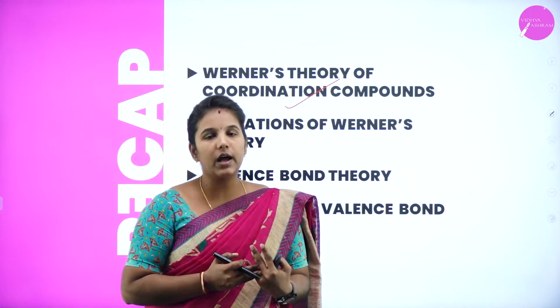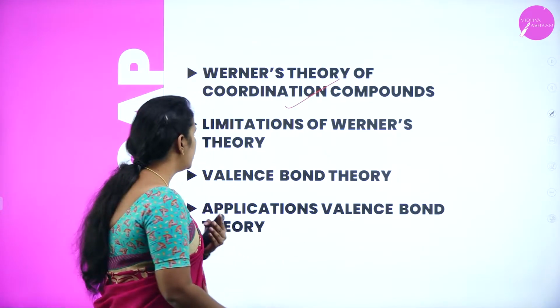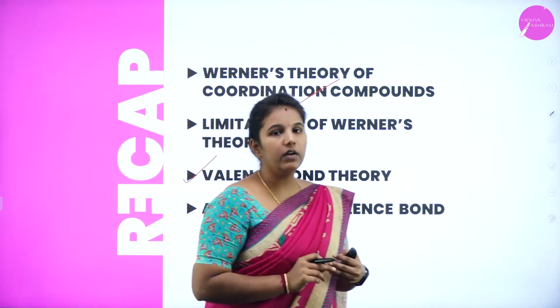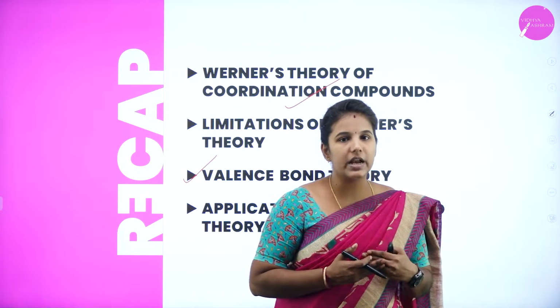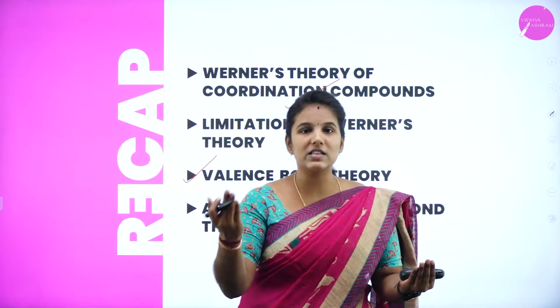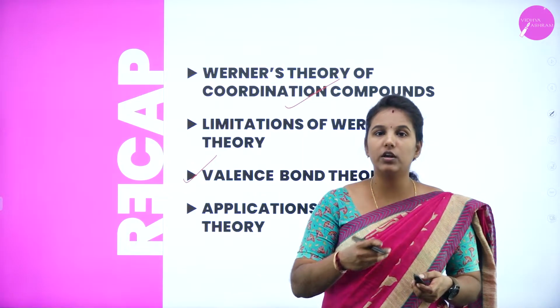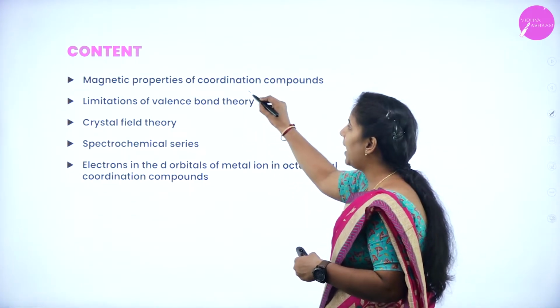We also learned about the limitations of Werner theory and we talked about the valence bond theory. Under that we have learned about the applications of valence bond theory by understanding the octahedral complexes as well as the tetrahedral complexes.